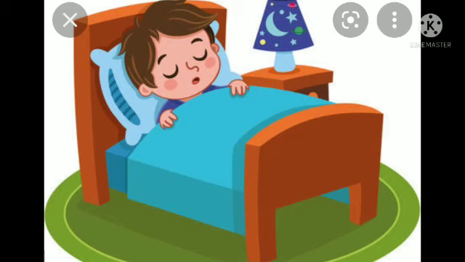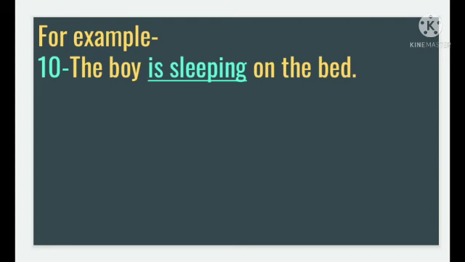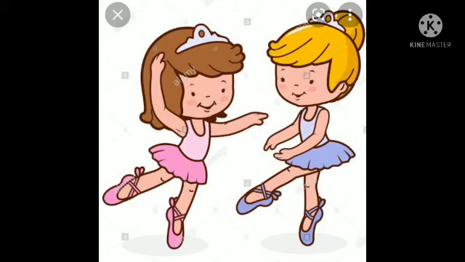Common example 10, the boy is sleeping on the bed. Here the boy is a singular subject. So with boy we will use is. The boy is sleeping. Sleep is a verb and with sleep we have to add ing. Sleeping on the bed. The boy is sleeping on the bed.